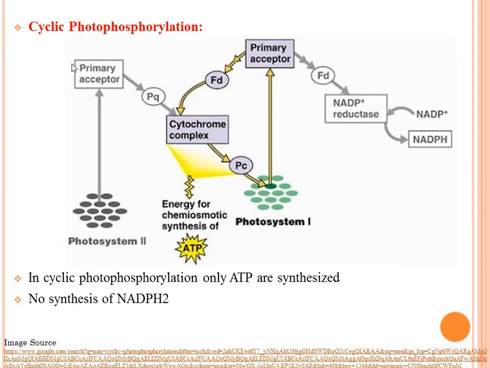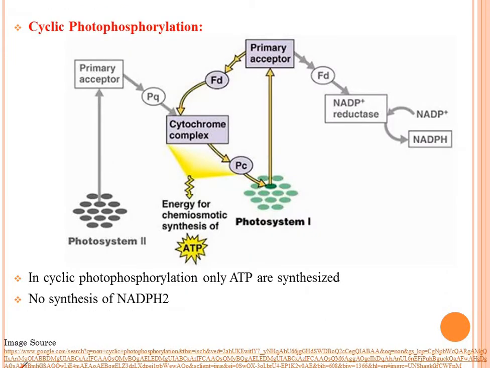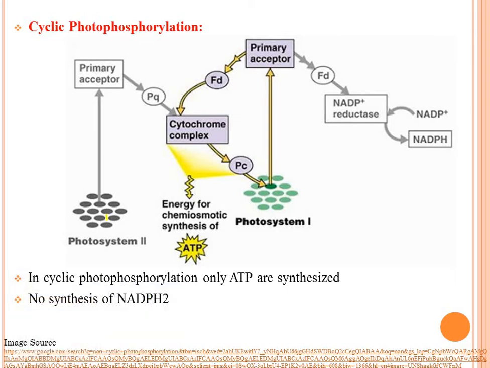Then see, the next one is cyclic photophosphorylation. What is meant by cyclic photophosphorylation? Here, when the temperature is very high and conditions are adverse, when water is not available for photolysis, then cyclic photophosphorylation takes place inside plants.